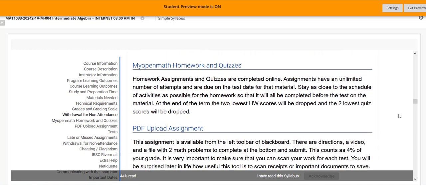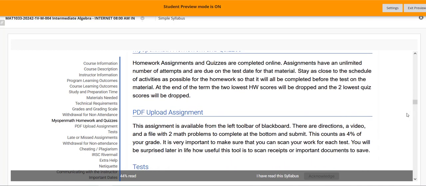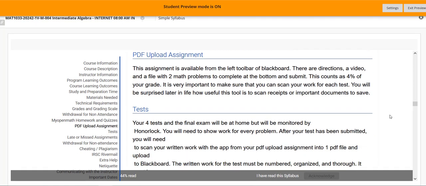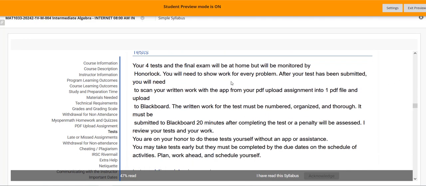And you can read these later. This is about your PDF upload assignment. This talks about your tests a little bit.